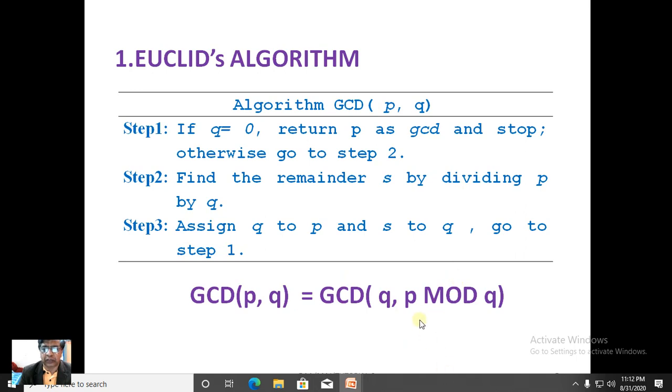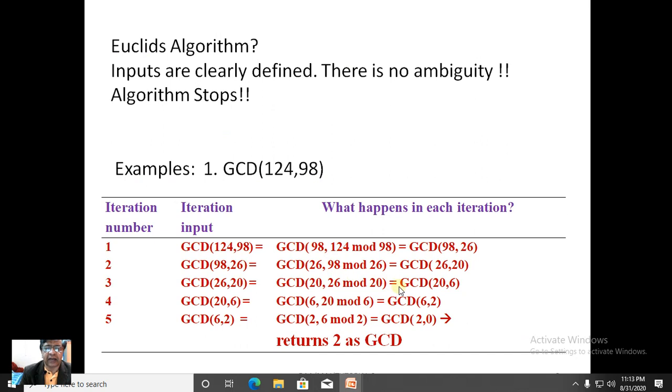P mod Q, at some point of time, should give you 1 if P is not divisible by Q. It should give you 1 at the end. If it is divisible by Q, at some point of the iteration this value will be 0, and Q will be returned as the answer. So we will go through certain examples in order to reinforce our understanding of Euclid's algorithm.